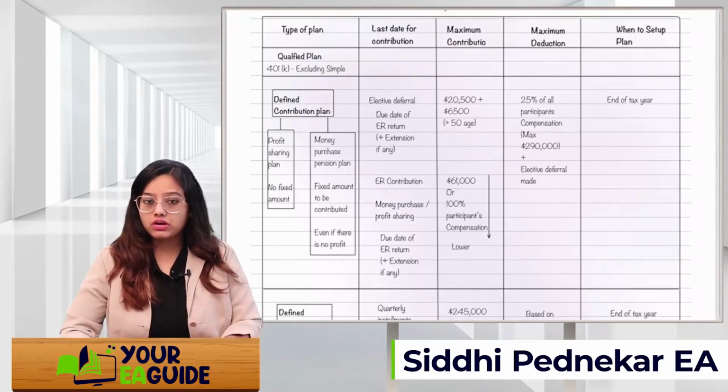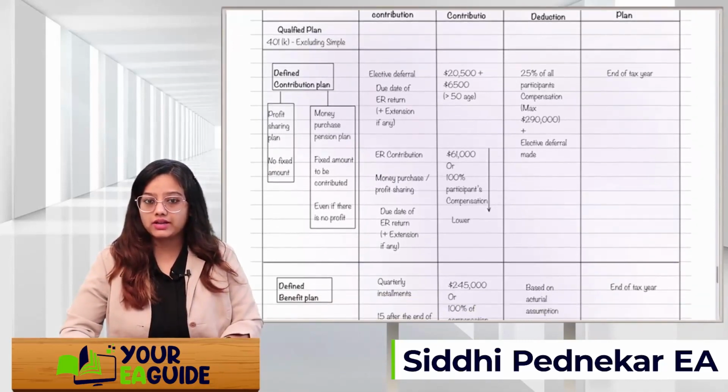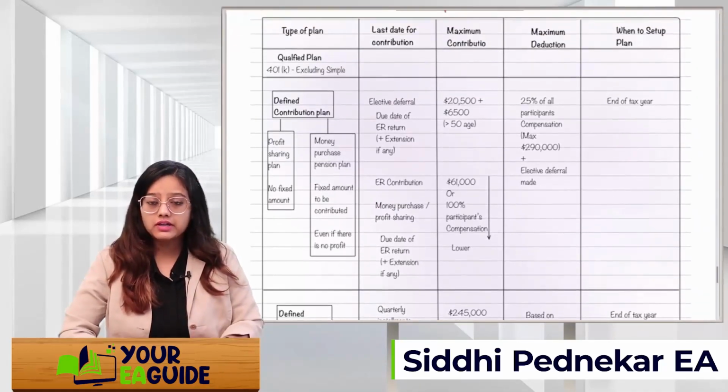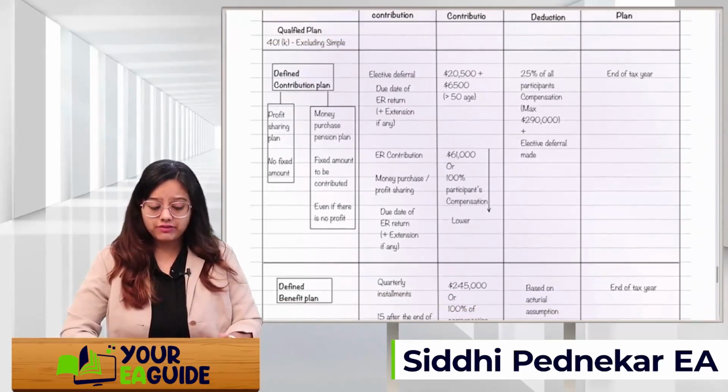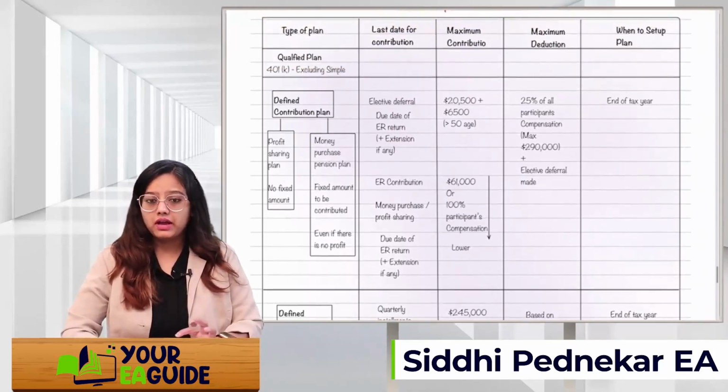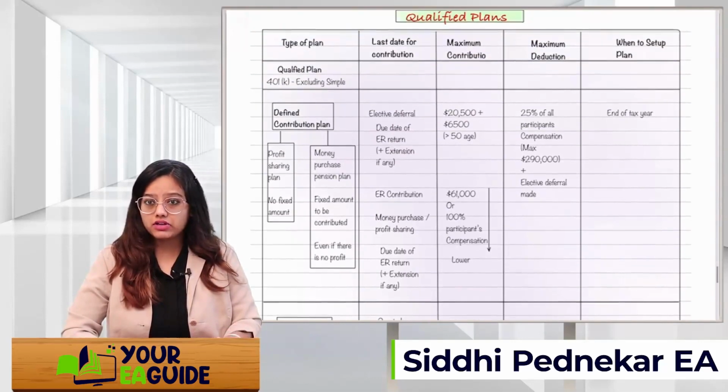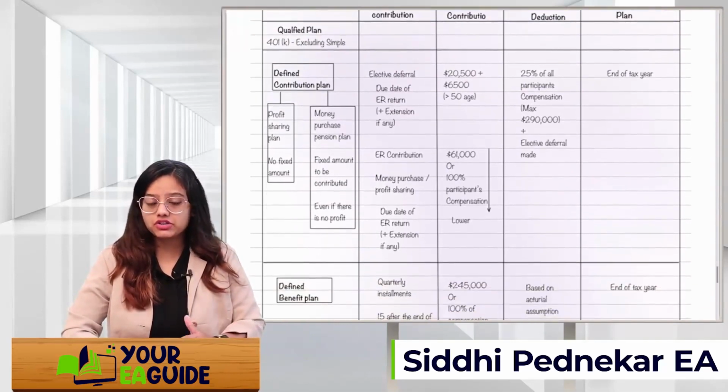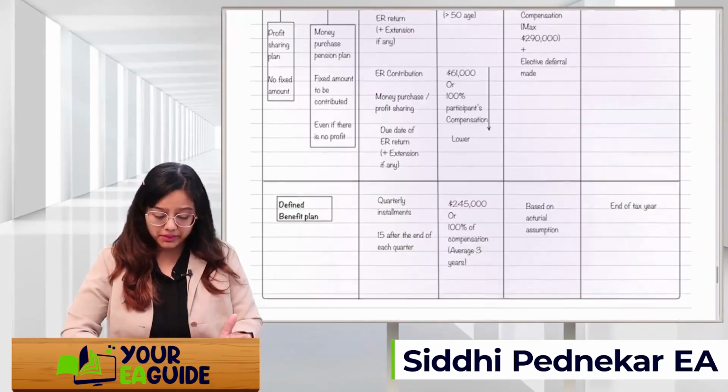Till what date can you set up the defined contribution plan? It is till the end of the tax year. Got it? This is very simple, guys. You just have to remember the limits, the last date of the contribution, and the maximum deductions. Only this needs to be remembered.